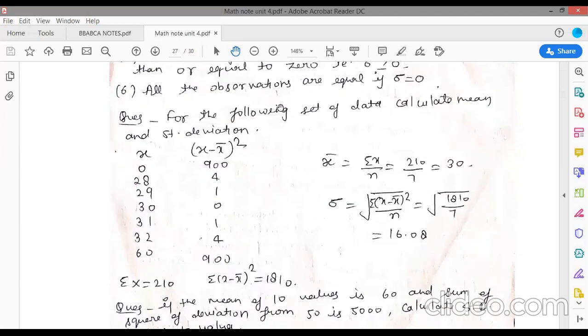Now there is an example here. For the following set of data, calculate mean and standard deviation. So for mean, you need to find summation x. The variables are given, so just find summation x. Summation x is 210, and for standard deviation, you need to calculate your deviation, which is x minus x bar. After that, calculate x minus x bar whole square. So sigma is equal to square root of summation x minus x bar whole square upon n. Just write the value of summation x minus x bar whole square, and your sigma is 16.08.